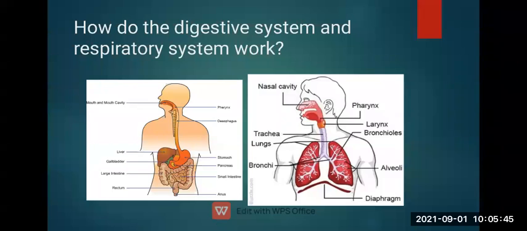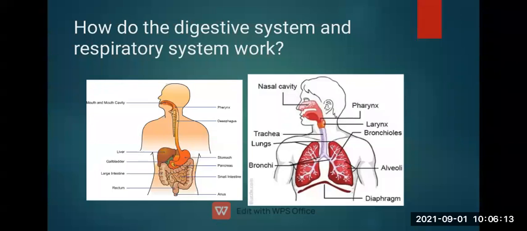In that you can see the mouth and mouth cavity, from where we can engulf our food and send it inside our body. From there it goes to the esophagus, our food pipe, and through that it goes towards the stomach. In the stomach some digestion takes place, and after that it is sent towards the small intestine and large intestine.